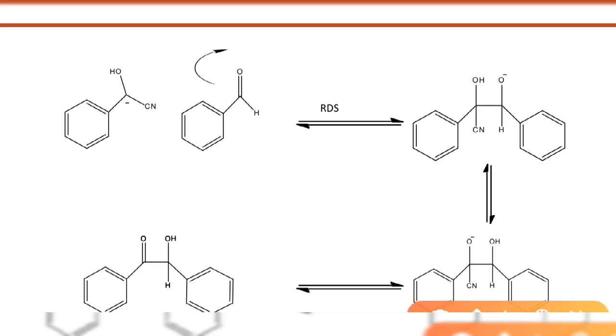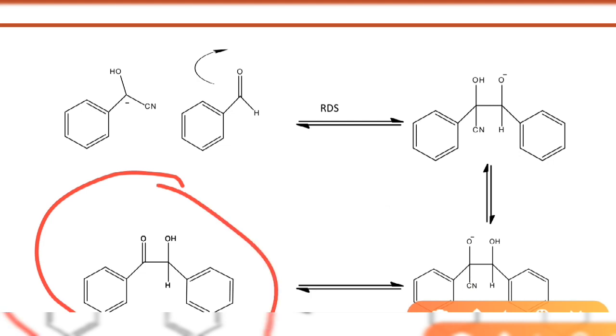Now as the negative charge comes here, and cyanide is a good leaving group also, the cyanide group will leave the compound like that, and cyanide will come out as CN negative. Then a double bonded O will form. So this is our benzoin compound.